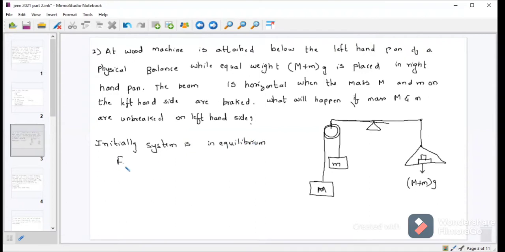So the left hand force acting is equal to the right hand force acting, equal to capital M plus small m into g.